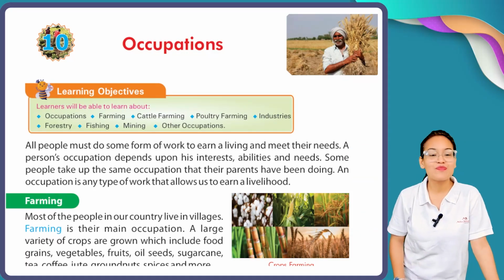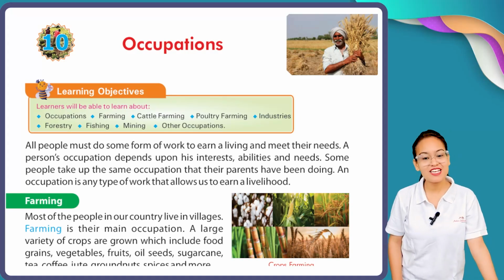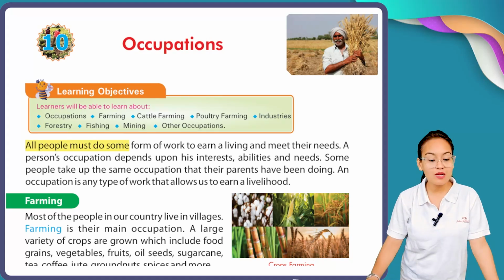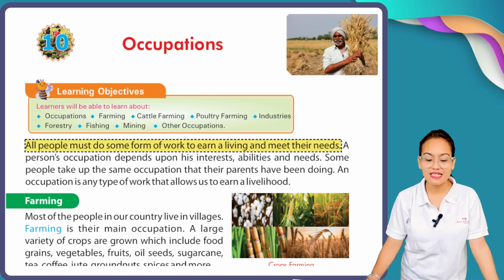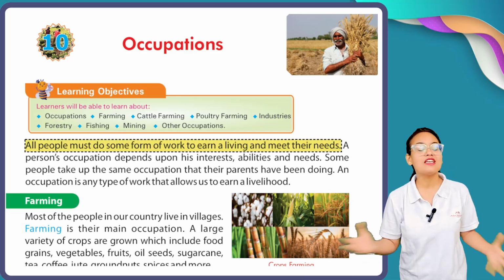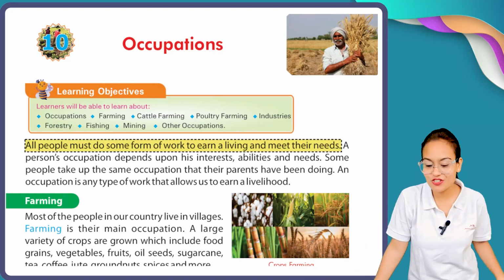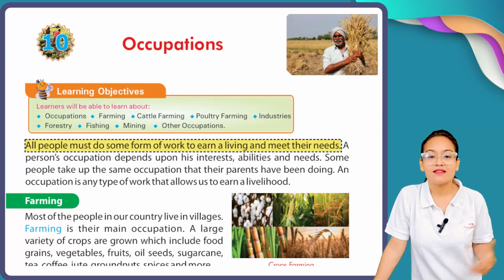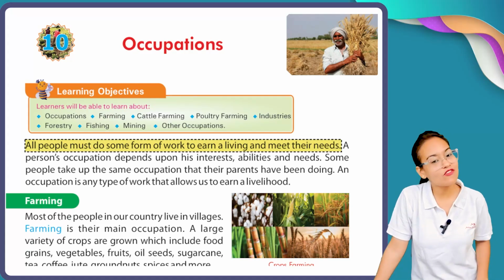So my dear students, are you ready? Shall we start this chapter? Okay, come with me and start the chapter. All people must do some form of work to earn a living and meet their needs. So my dear students, why do we need to do occupation? As I already told you, if we want to live and if we want to eat, then we must do some kind of occupation.